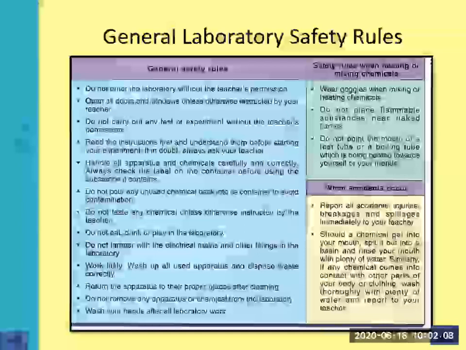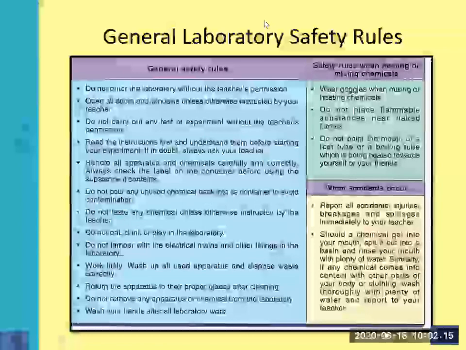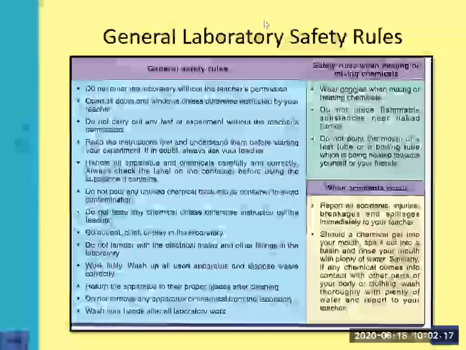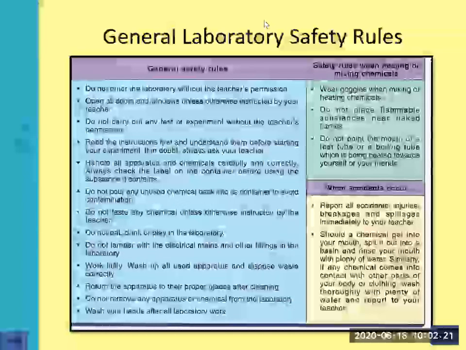Okay, next is... who has unmuted himself? Yes, Hamza Anjum.